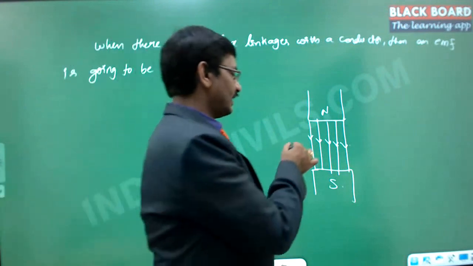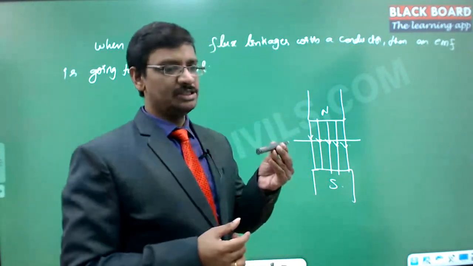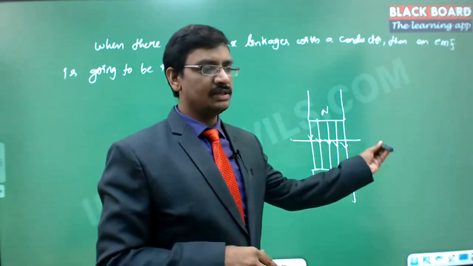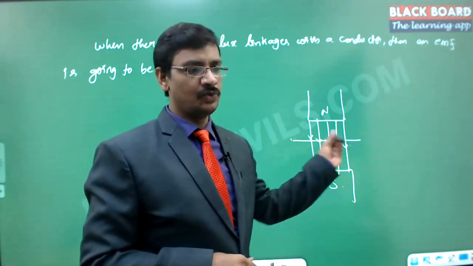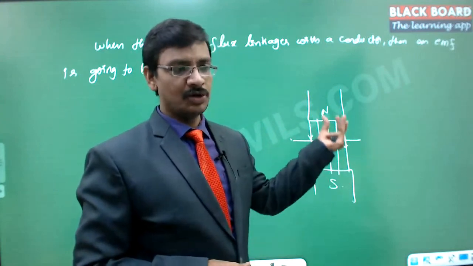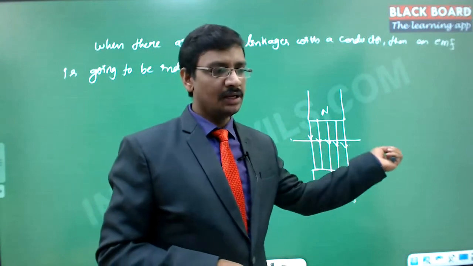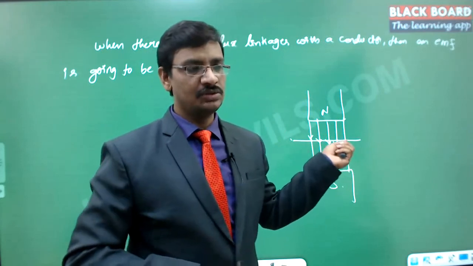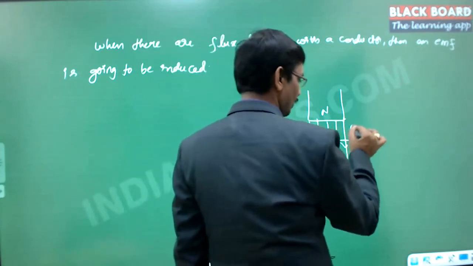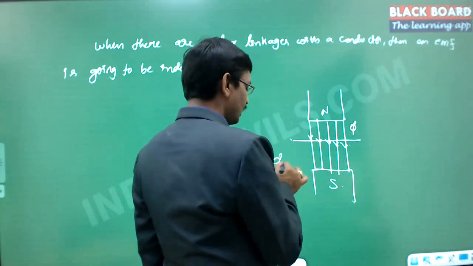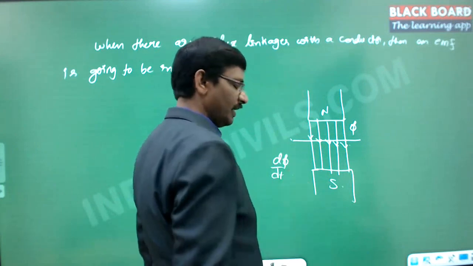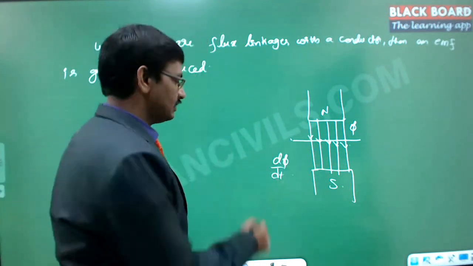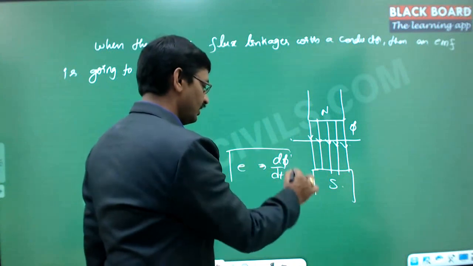Now if there is a conductor that is moving like this, that means take this particular pen as a conductor which is exactly perpendicular to this particular board, and it is moving from left to right, with the magnetic field from top to bottom. It is going to cut all the lines, so it is going to cut the flux linkages. Let us say this flux is phi. Then the rate of change of this flux is d phi by dt. So d phi by dt is nothing but the flux linkages per unit time, and this is the amount of the EMF that is going to be generated in the conductor.